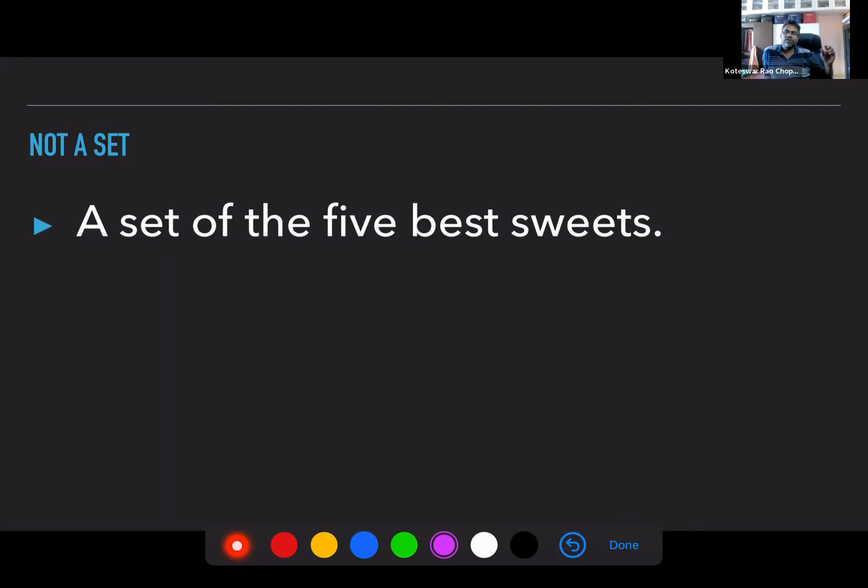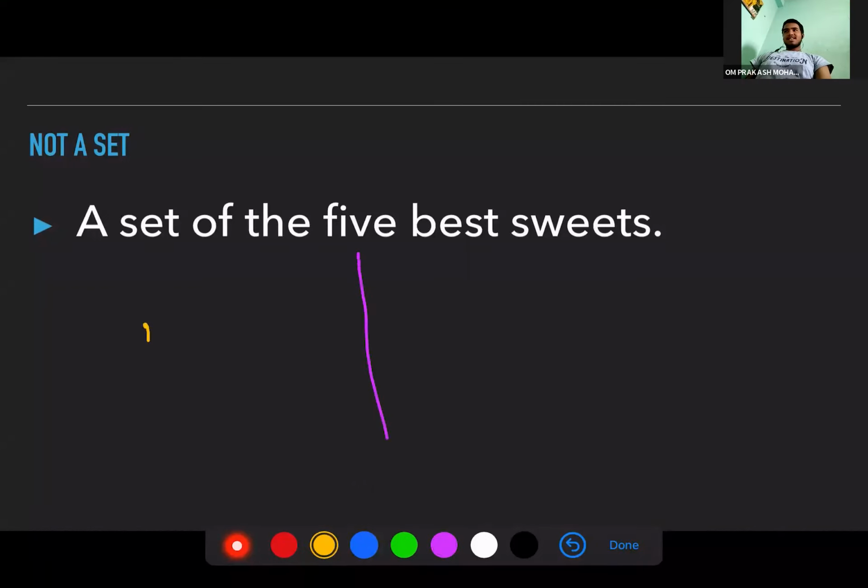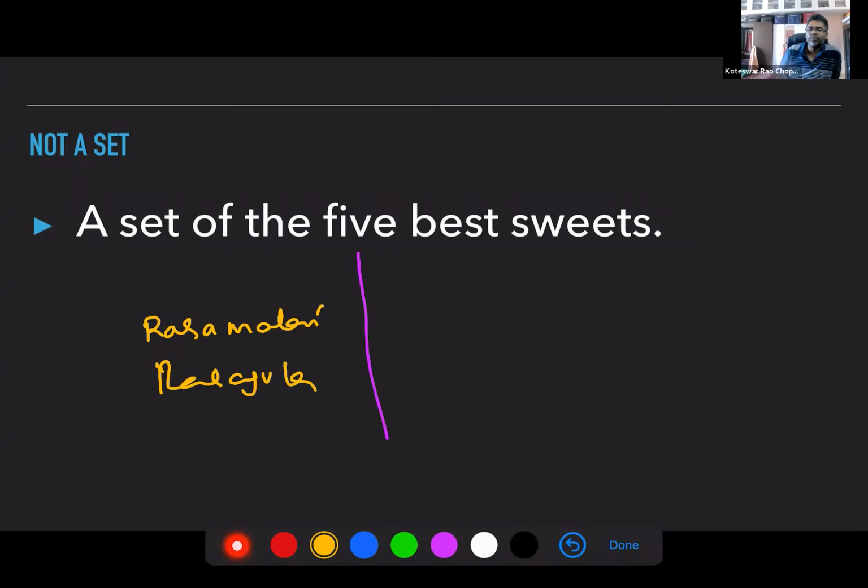Instead of 5 sweets, let's say we are making a set of 2 best sweets. Om, can you give me 2 best sweets according to you? Whatever comes to your mind immediately. Rasmalai, and Rasgulla, sir. Okay, Harsha, whatever comes to your mind straight away, whatever you like the most. Halwa, sir. Halwa, okay.